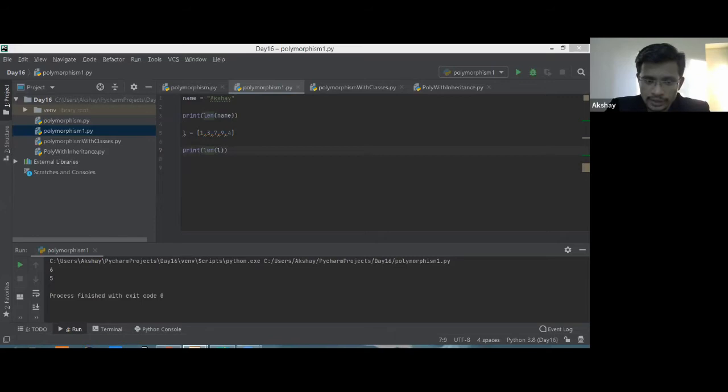So here in this example, the first one is a string which we pass, and it returned us the length. Then we passed a list, and then we passed a dictionary, right? So whatever object, we are changing the data type. Okay, but still, we are just talking about polymorphism, and I just showed you the example of how there are inbuilt functions in Python. Python has some inbuilt functions, they follow this property of polymorphism.